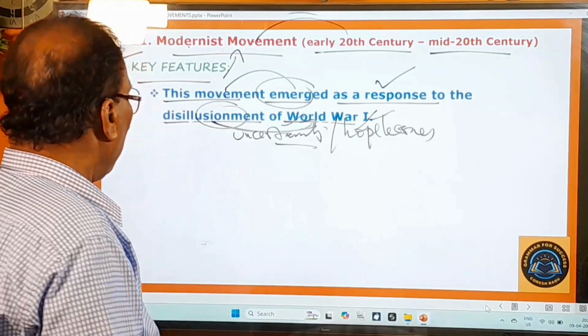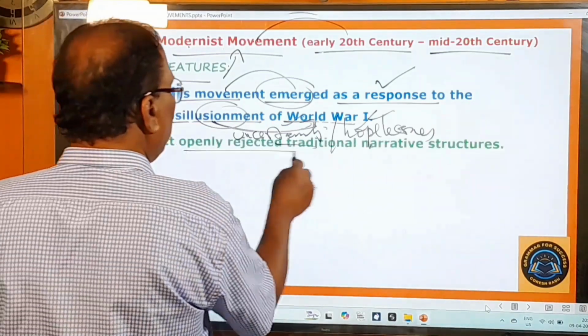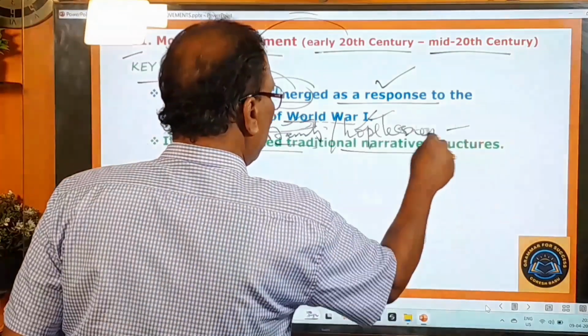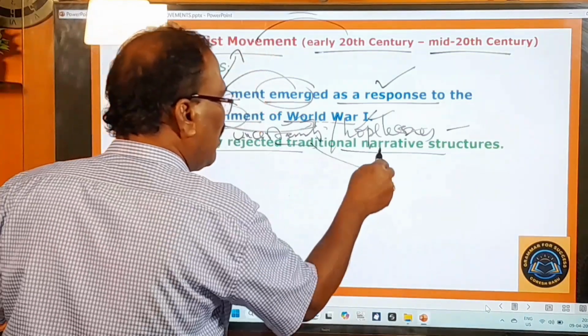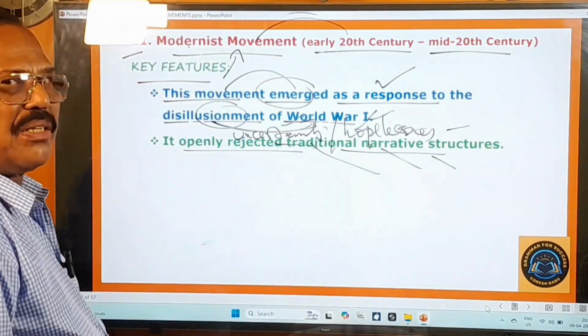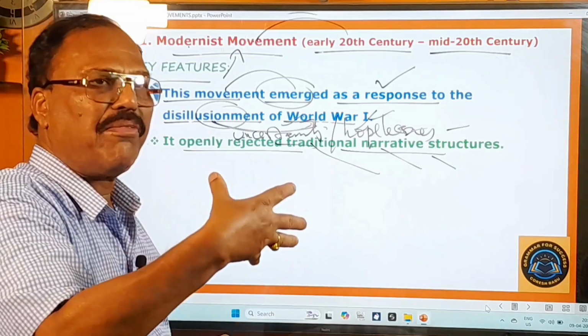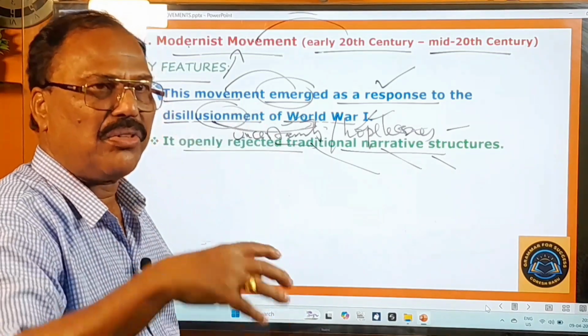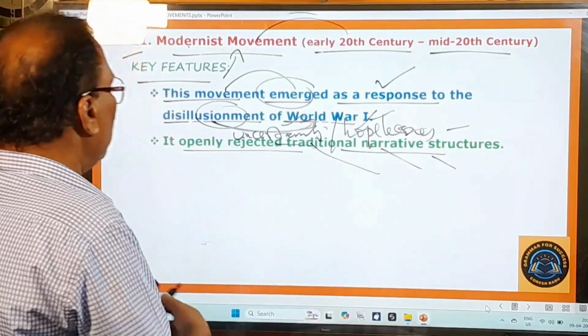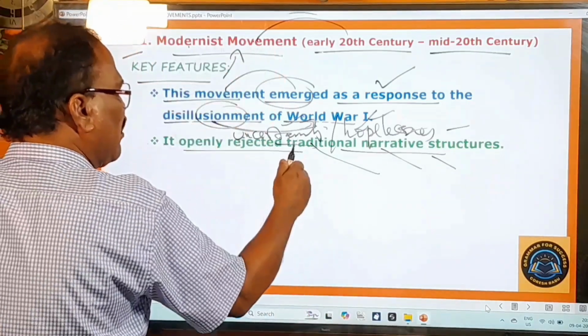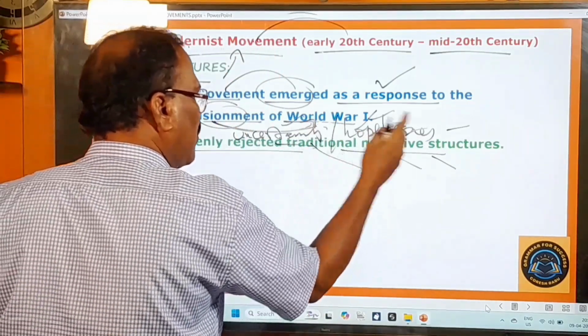And here it openly rejected traditional narrative structures. So this modernist movement rejected what? Traditional narrative structures. Traditional narrative structure means the old style of narrating stories. So that is called traditional narrative structures or techniques. So this modernist movement rejected altogether the traditional narrative structures.